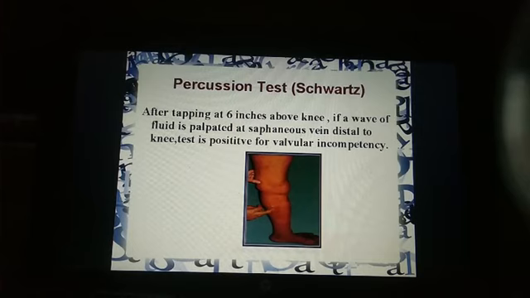Why does this occur? Because of incompetency of the valves, right? Because valves are incompetent, the blood or fluid is regurgitated back downwards. Otherwise the valve won't allow it to go down. It always pushes it upward in one direction only, right? But due to valvular incompetency, the blood is regurgitating back, right? So this is the percussion test or Schwartz test.